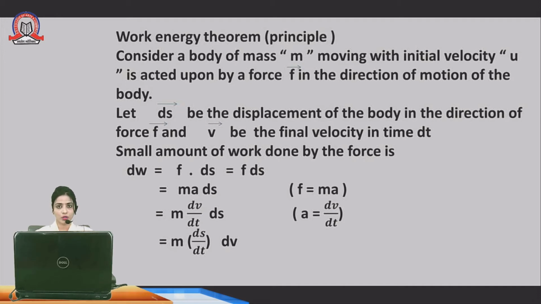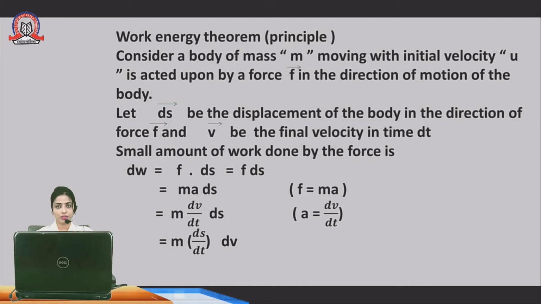The initial velocity of that object is u and the final velocity is v. So the mathematical term is represented by force into displacement, that is mass into acceleration into displacement. Again we have to substitute the value of acceleration. So what is acceleration? The rate of change of velocity with respect to time is called acceleration.